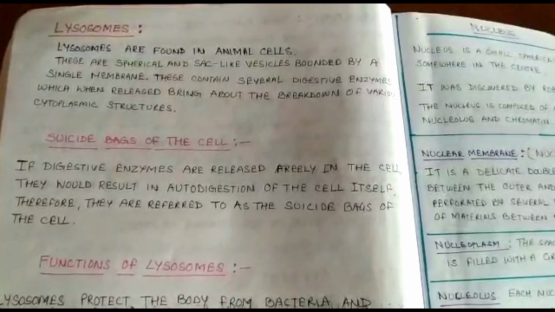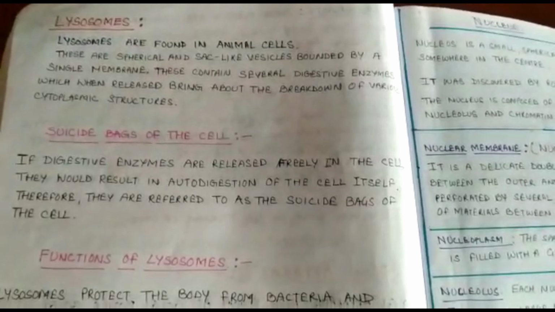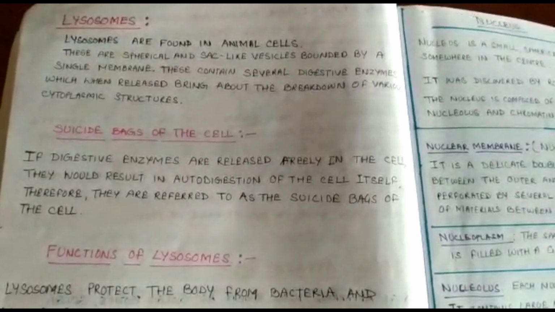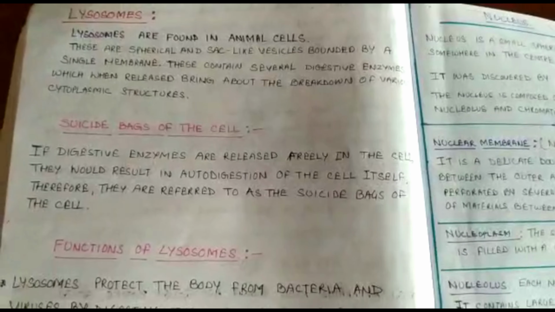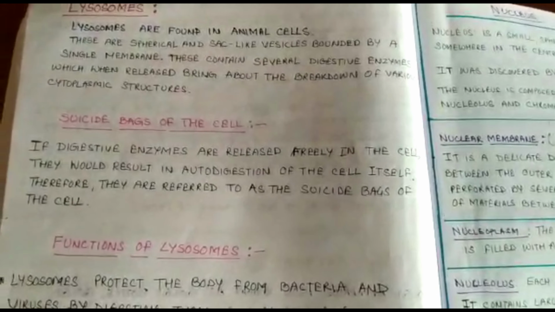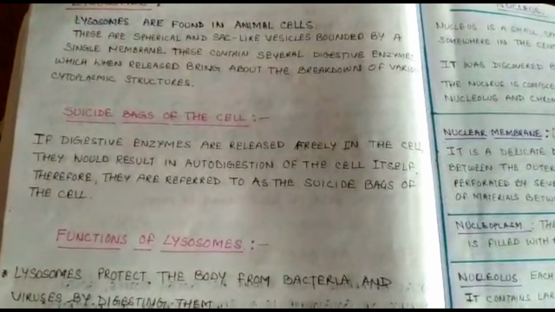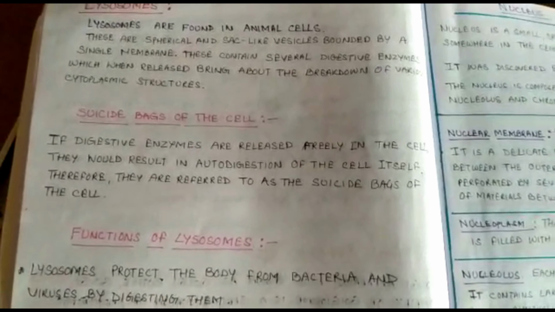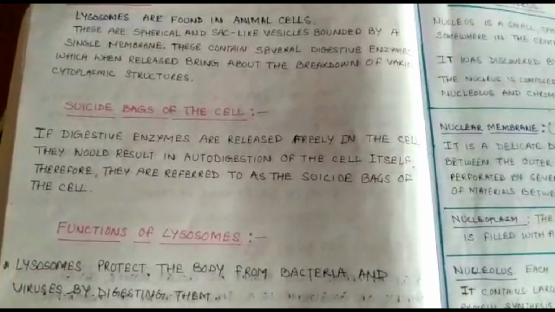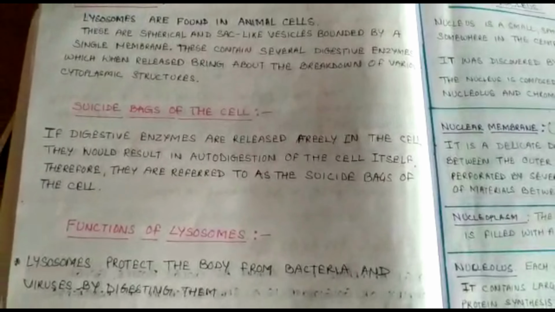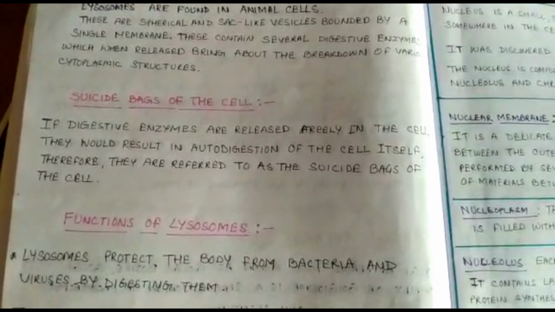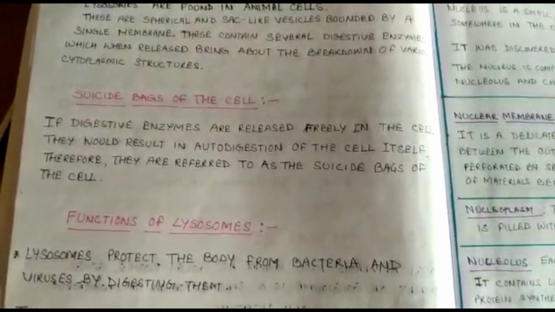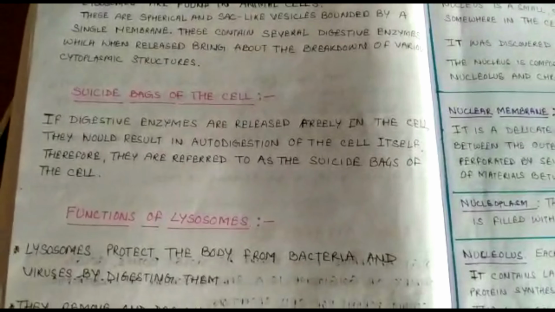Now come to the next cell organelle called lysosomes. Lysosomes are mainly found in animal cells. They are spherical and sac-like structures. They contain several digestive enzymes, which when released bring about the breakdown of the cytoplasmic structures. These lysosomes are also called the suicide bags of the cell. If digestive enzymes are released freely in the cell, they would result in auto-digestion of the cell itself. Therefore, they are referred to as the suicide bags of the cell.